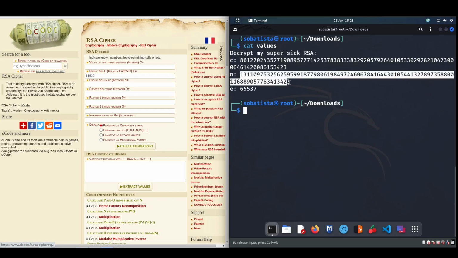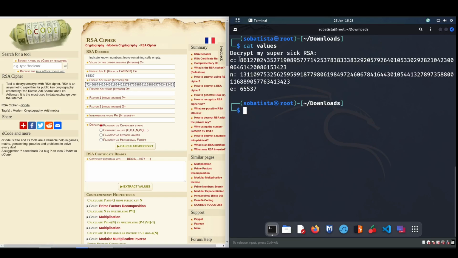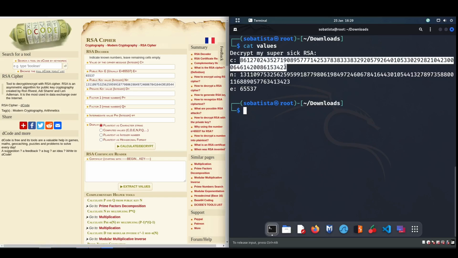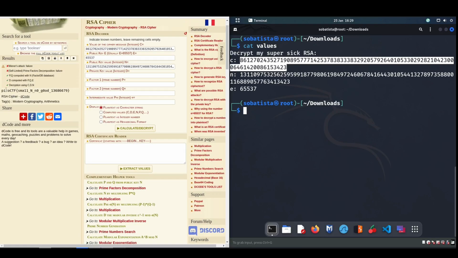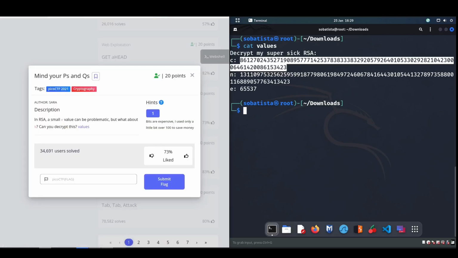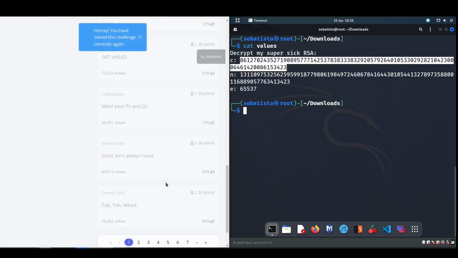The value n, we can copy paste that value here, and the value c. And then you just need to decrypt and you will have the flag here. So let's insert the flag and done.